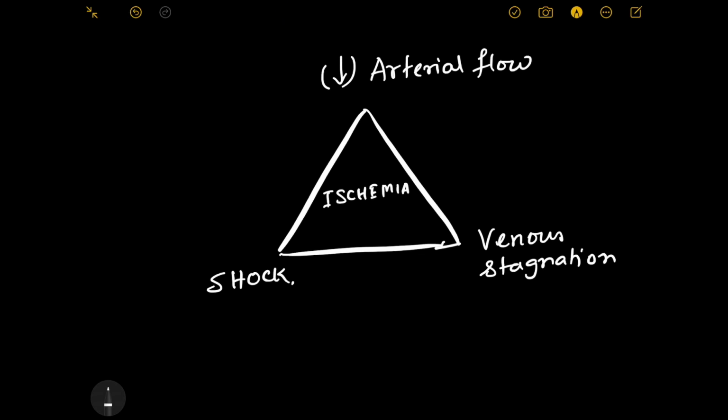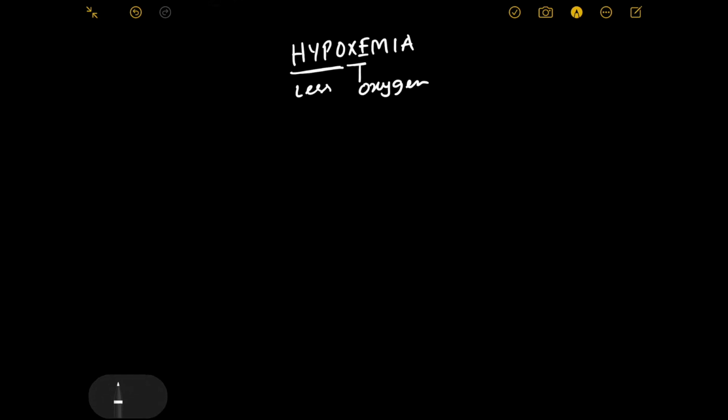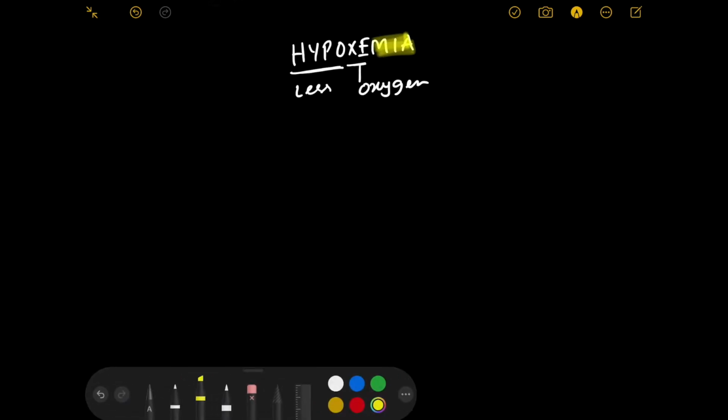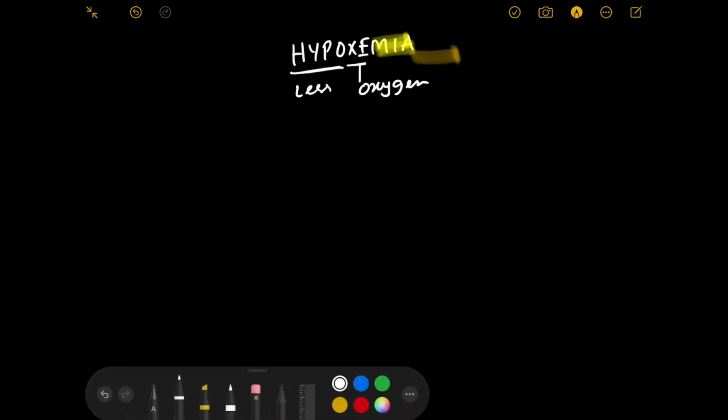I hope this makes your idea about ischemia clear. Now we will move to the second reason of hypoxia, that is your hypoxemia. Now hypo means less, oxy means oxygen, and whenever you see the word mia in medicine and biology, always think that it means presence of that in the blood.